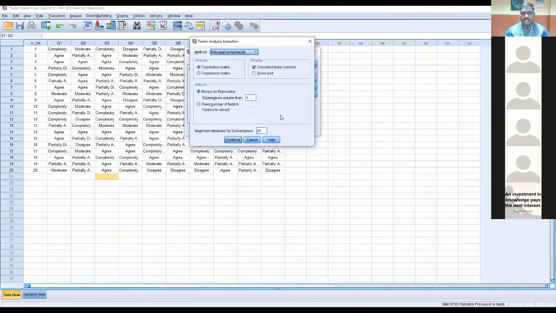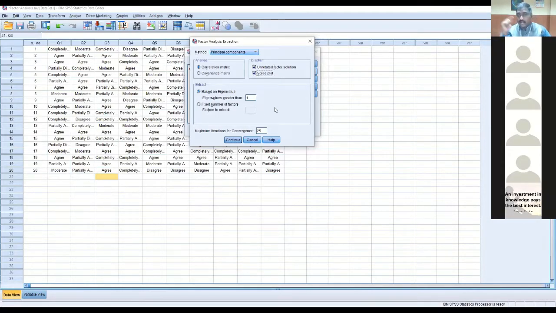Scree plot, right? And ensure that, see, there is a method called principal component. That is the base for doing factor analysis. Don't think about the other method. Okay. And principal component, choose scree plot. And ensure that eigenvalue is 1. It is the default, it will be 1 only.